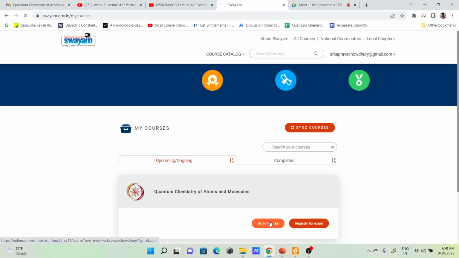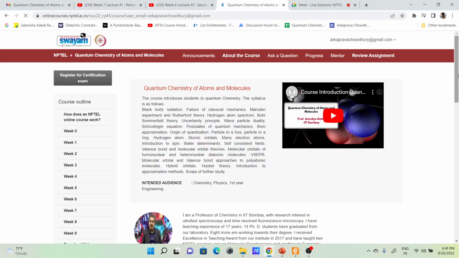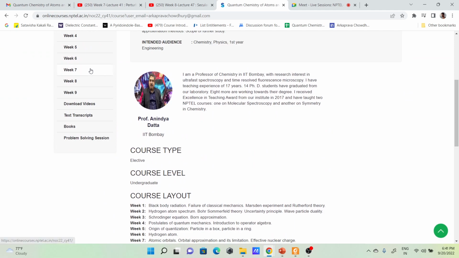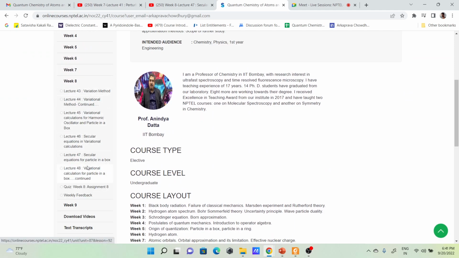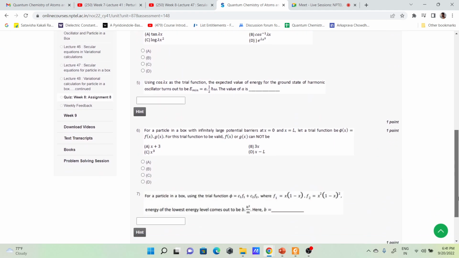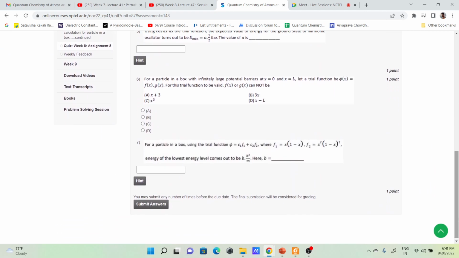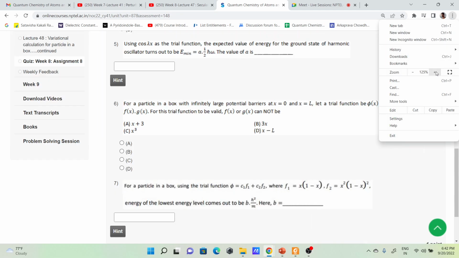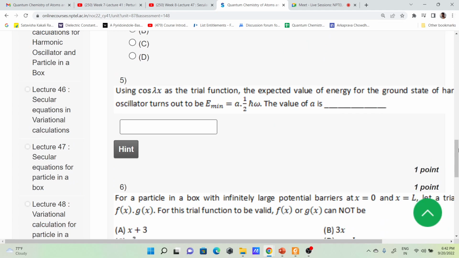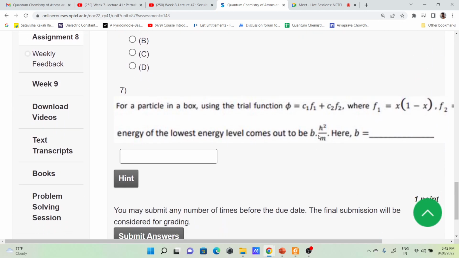In assignment 8, yes, because it is 8 square. That text is not Word text, it is an image, a photo, so the resolution is quite poor. Now if you zoom in, it is H square, not H cross. Yes, it's poor, that was the problem. I can't make out if it is cross or not, and now we have discussed it.